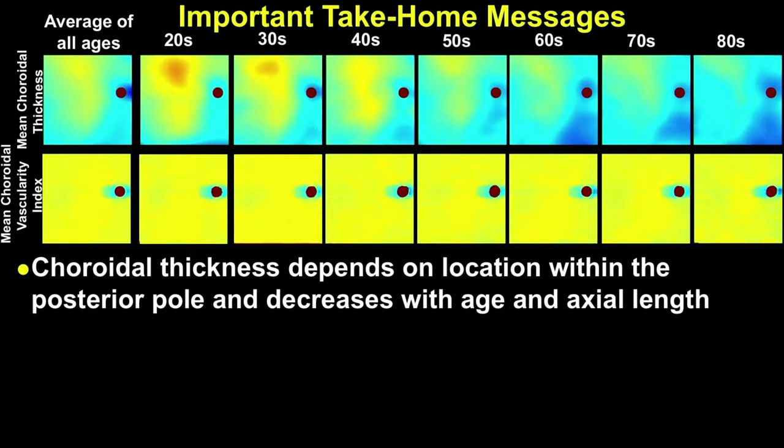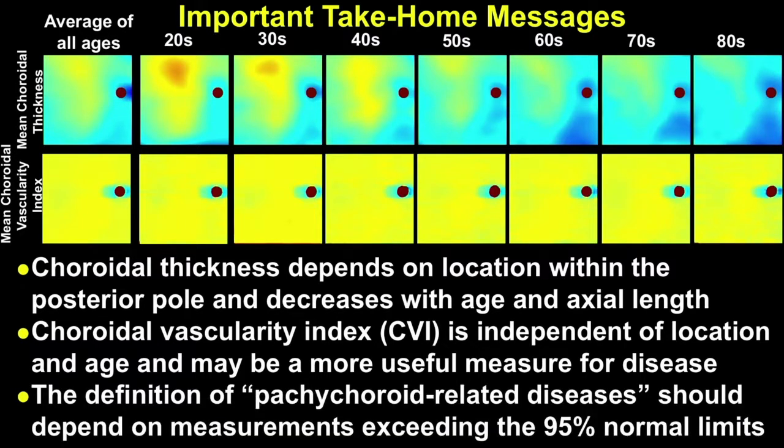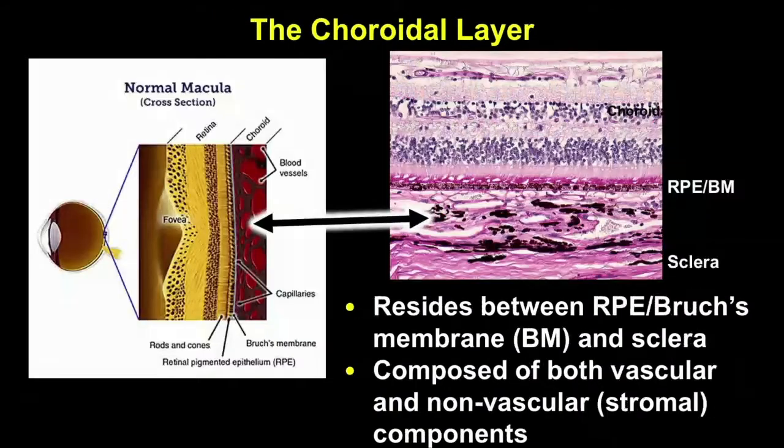So here's the important take-home message. Choroidal thickness depends on location within the posterior pole and decreases with age and axial length. Choroidal vascularity index is independent of location and age. It may be a more useful measure for disease, and the definition of pachychoroid-related diseases really should depend on measurements exceeding the 95% normal limit.